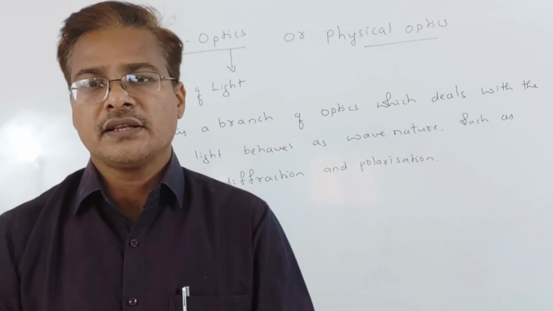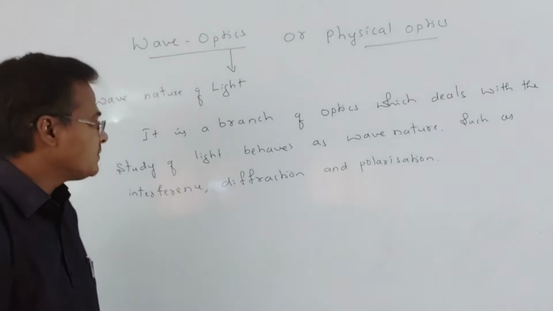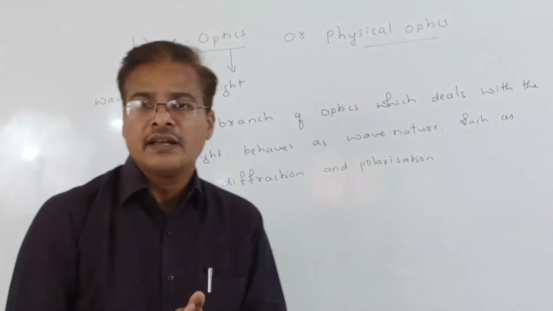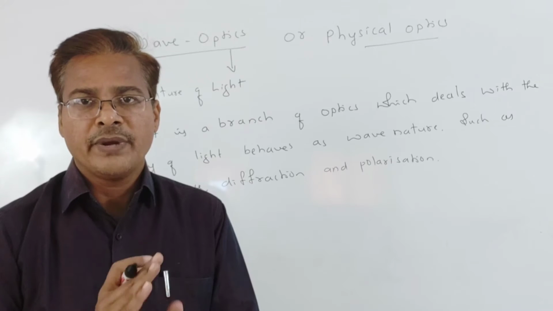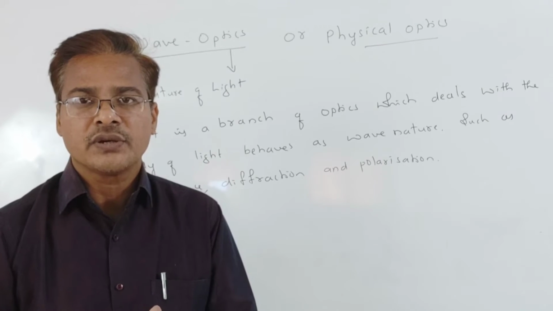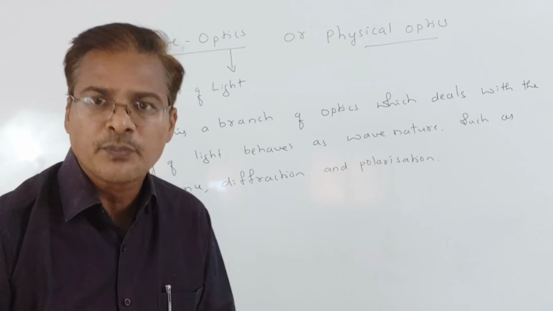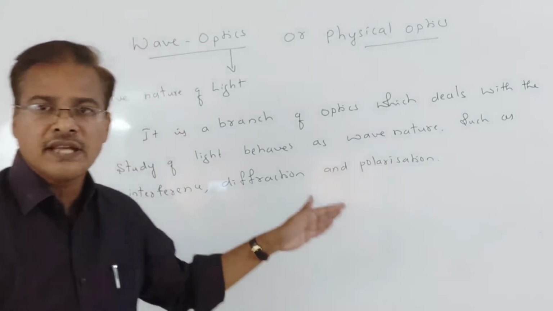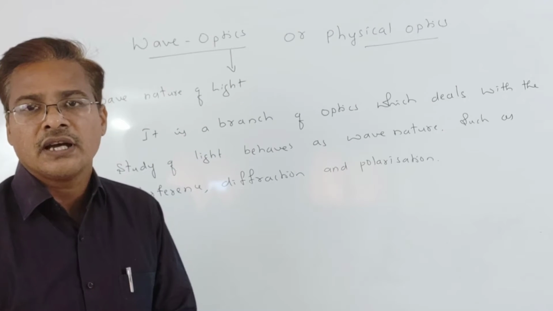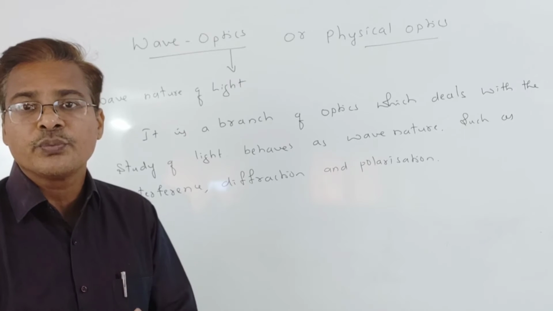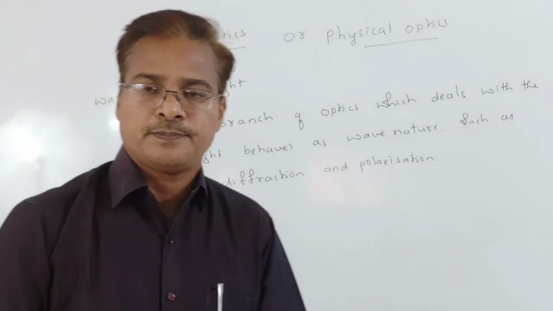It is interference of light. So it is because of what? Interference of the light. Now diffraction means the bending of light rays around the edge of an obstacle. That we call diffraction. Now polarization means that when unpolarized light passes through some crystal, the light waves are confined to a particular plane. That process we call polarization.